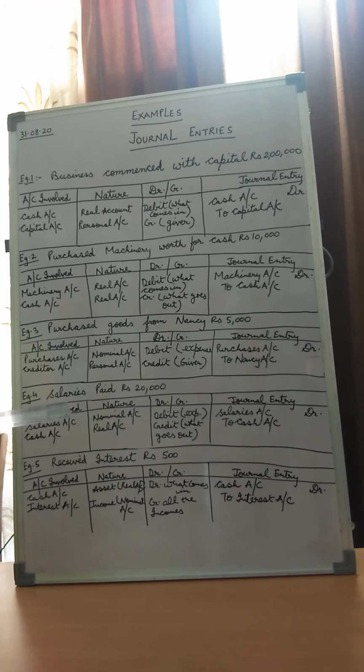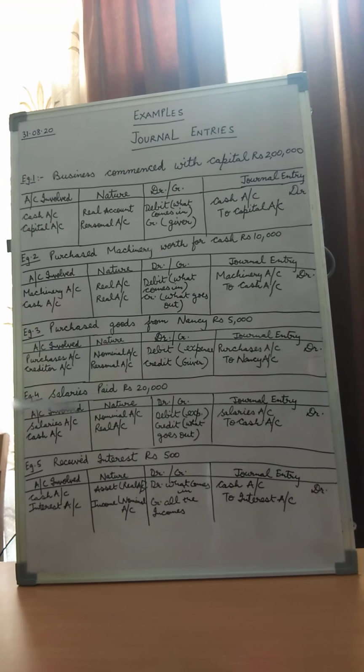So children, you remember that when we have been talking about the business, in business there are a lot of expenses. So salaries is one of the expenses. The people who are working in the organization, they are paid their salaries. So over here the firm is paying salaries of rupees 20,000 to its employees. So the two accounts which would be involved in this transaction are salaries account and cash account.